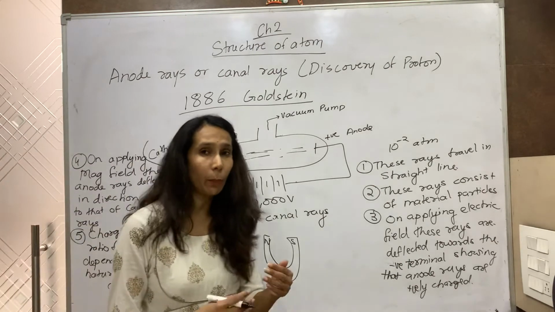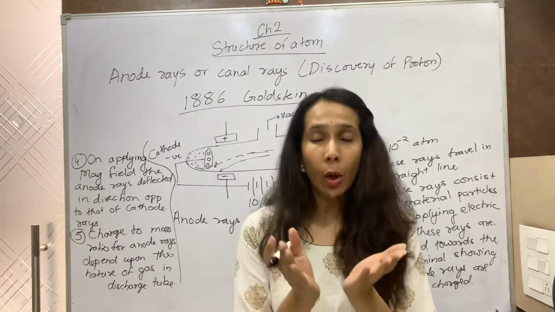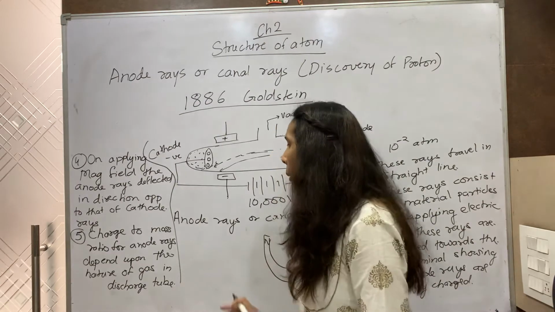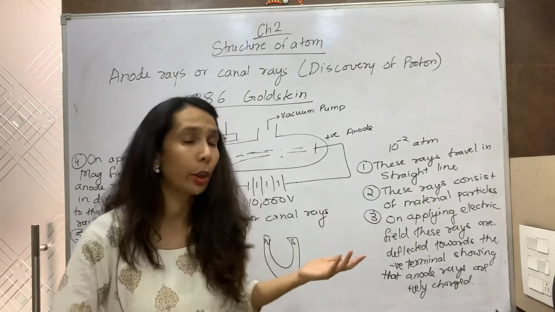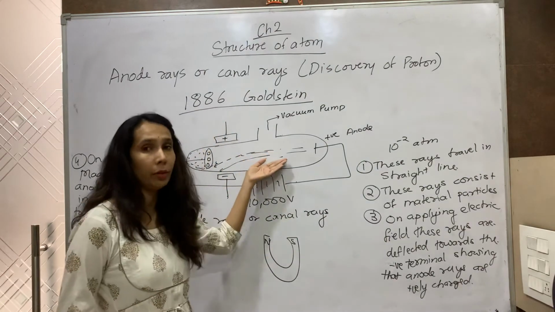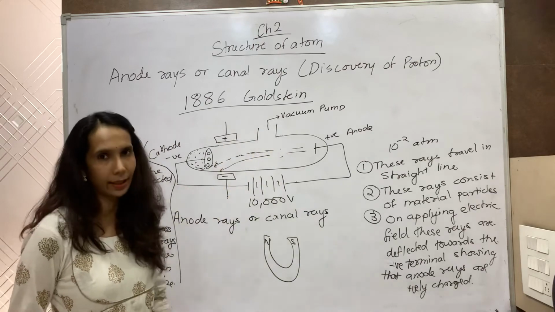So these are some of the properties of the anode rays that were noticed. Now it was found by Goldstein that the charge to mass ratio changed when different gases were used. We filled it with hydrogen, helium, oxygen, nitrogen, different gases.